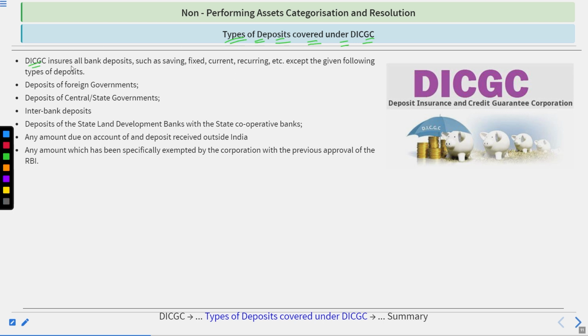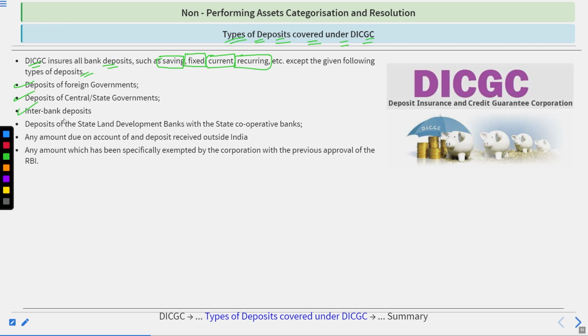DICGC insures all bank deposits like saving deposits, fixed deposits, current deposits, recurring deposits, etc., except the following types of deposits. These are not covered by the DICGC. First, deposits of foreign governments will not be covered. Deposits of central or state governments will not be covered.